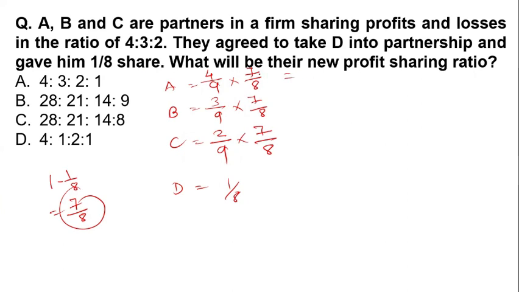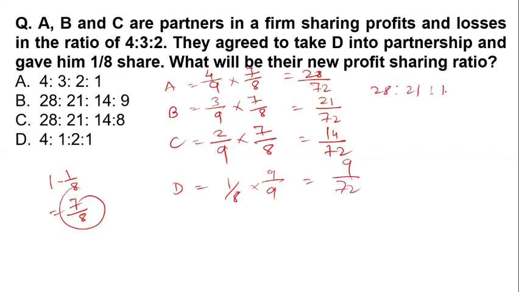When we solve it, that is 28 divided by 72, 21 divided by 72, 14 divided by 72, and 9 divided by 72. So the right answer will be 28 is to 21 is to 14 is to 9, option number B.